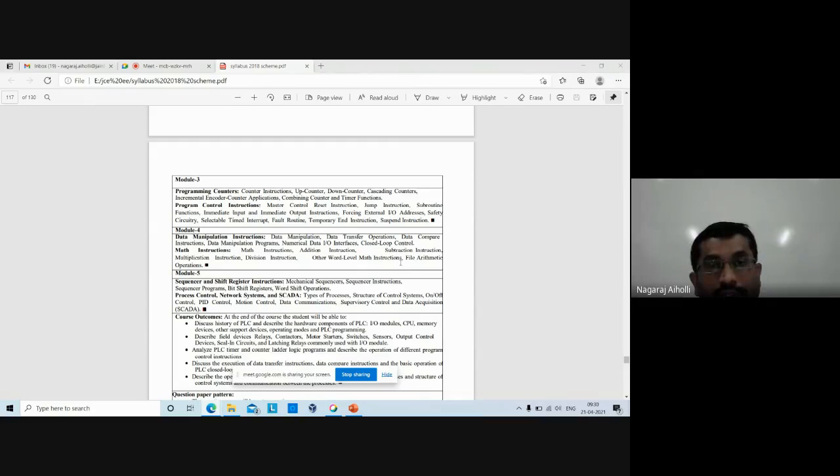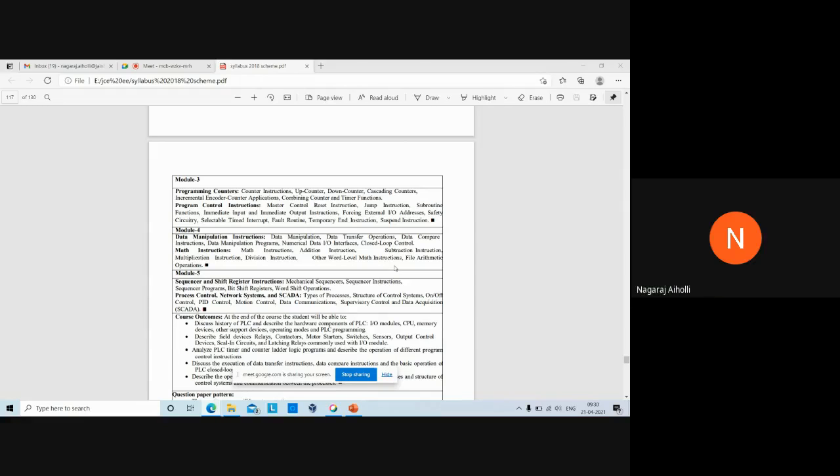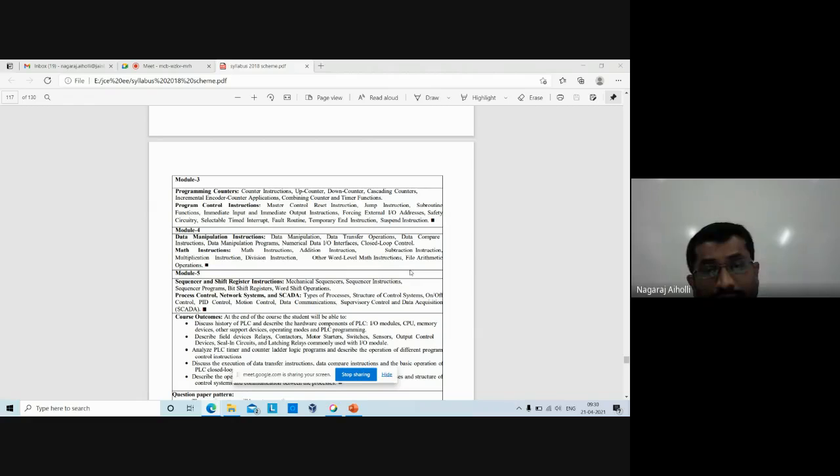Word level means which operate on many bits. Bit level instructions means the instructions which perform the operation on only one bit, single bit. It is called a bit level instruction. If the instruction is performing operation on many bits at a time, then it is called a word level instruction. And if many such words are there, it is a very large file, huge data, then that is called the file. File arithmetic operations.